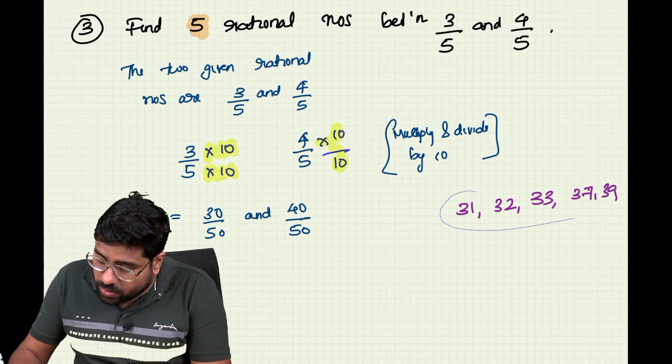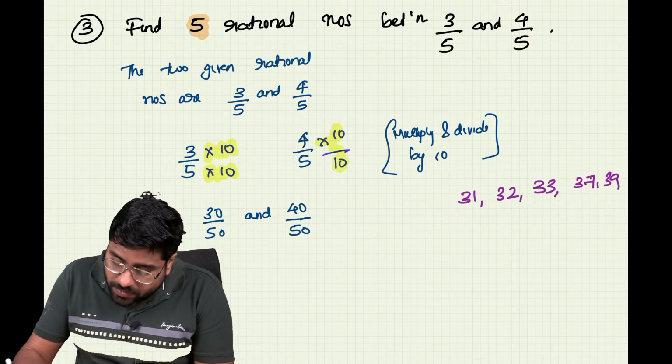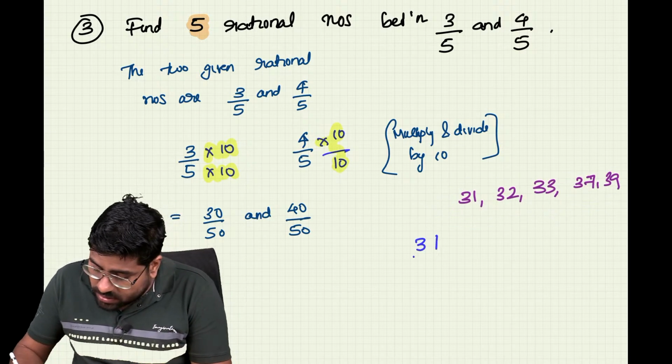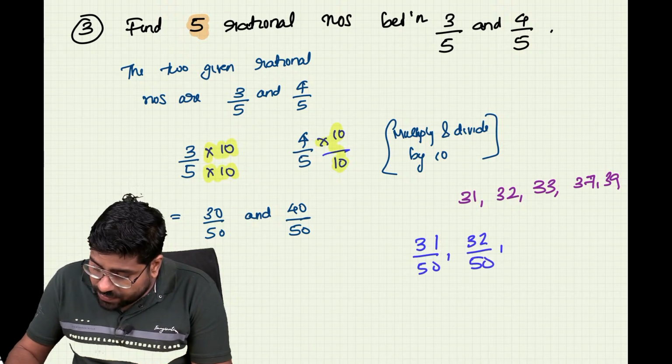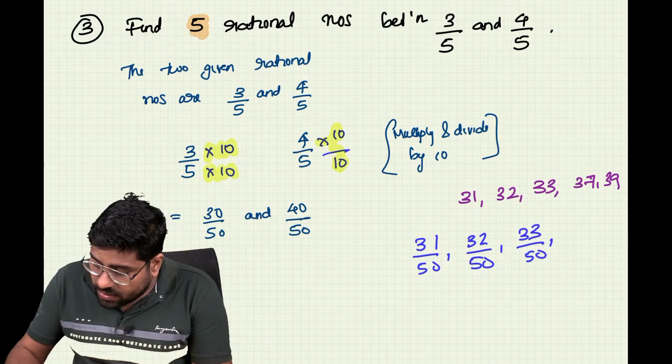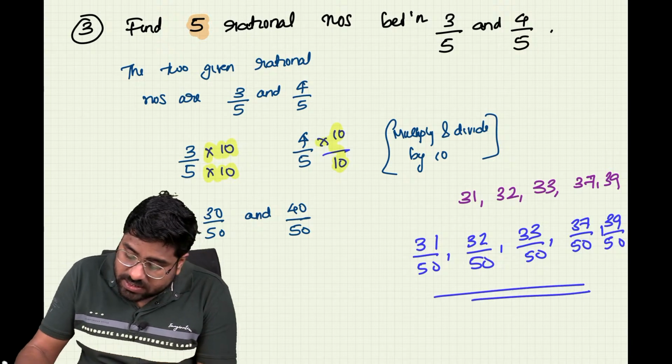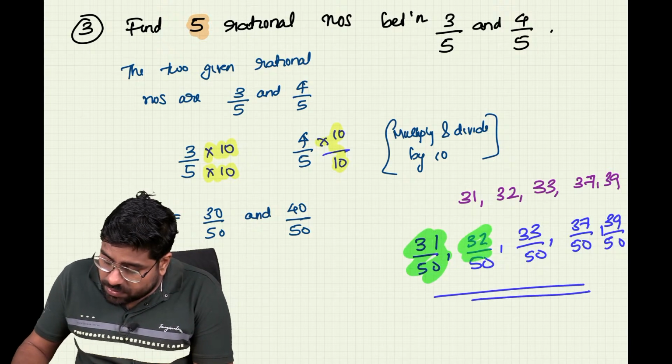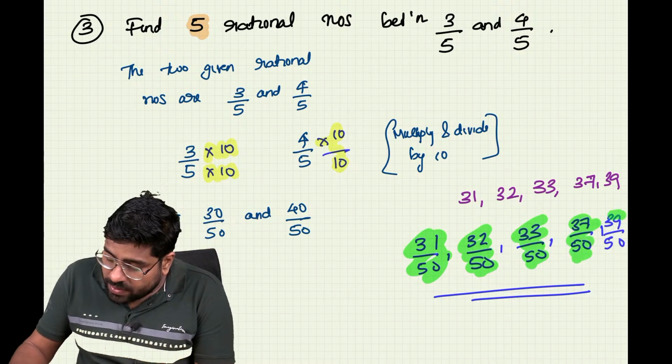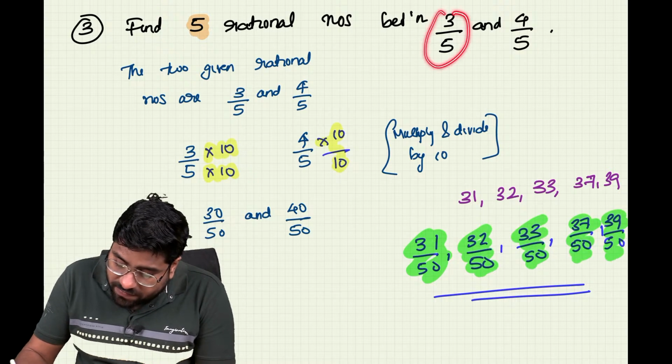The numbers are going to be 31 divided by 50, 32 divided by 50, 33 divided by 50, 37 divided by 50 and 39 divided by 50. These are the 5 numbers that exist between what? Between 3 by 5 and 4 by 5.